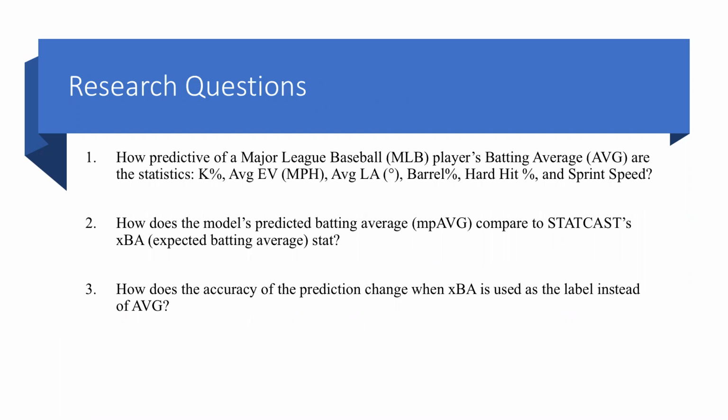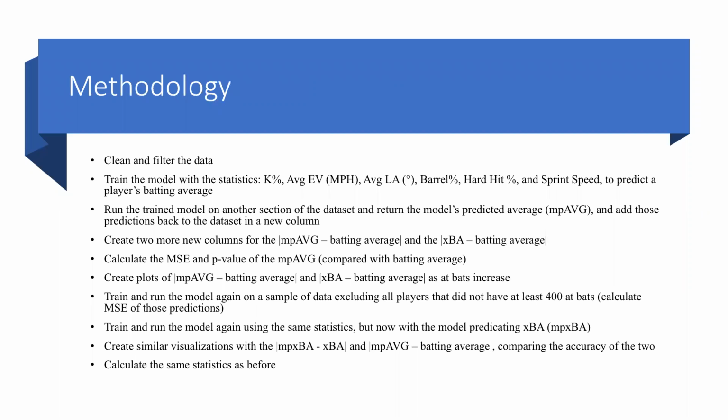that output. My research questions were, number one, how predictive of Major League Baseball players' batting average are the statistics strikeout percentage, average exit velocity, average launch angle, barrel percentage, hard hit rate, and sprint speed? Number two, how does the model's predicted batting average compare to StatCast's expected batting average? And number three, how does the accuracy of the prediction change when expected batting average is used as the label?